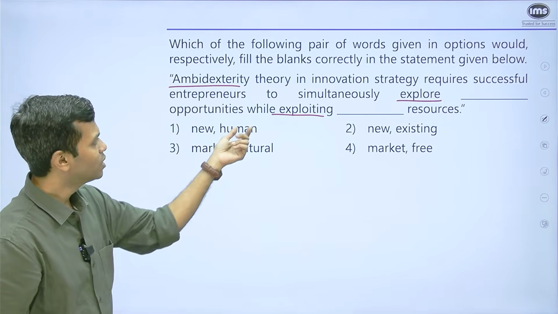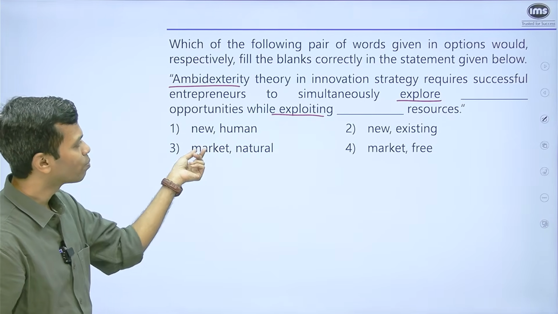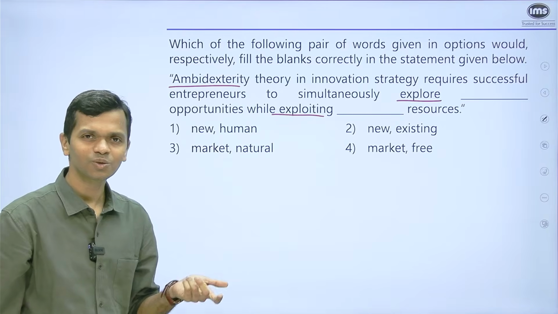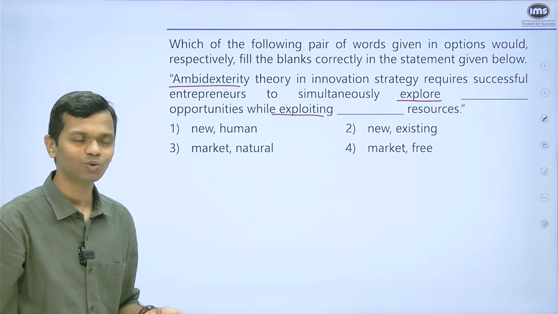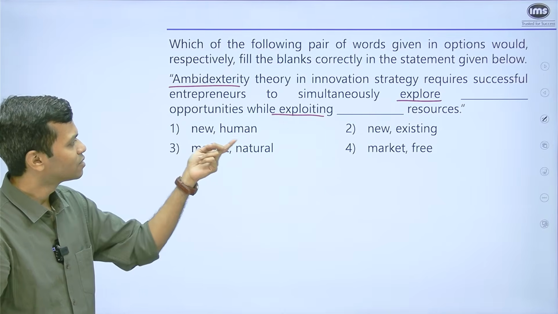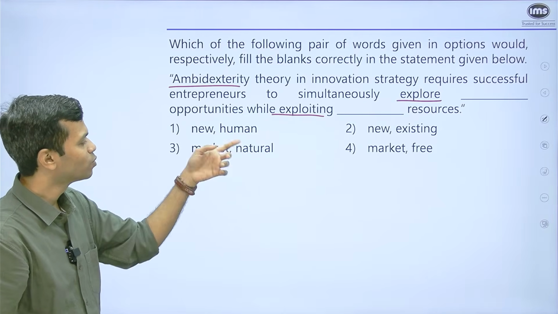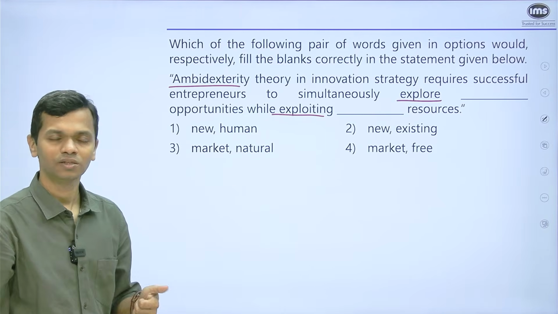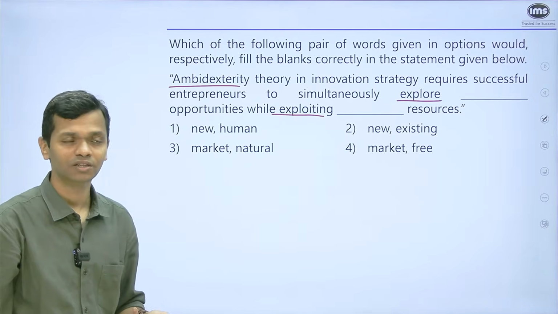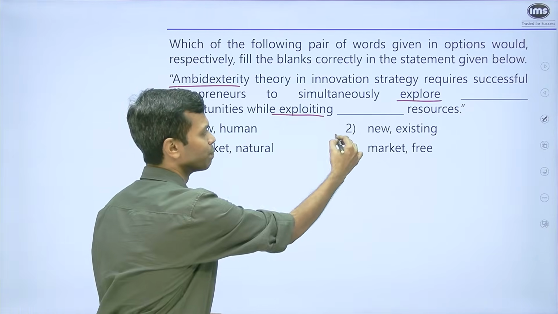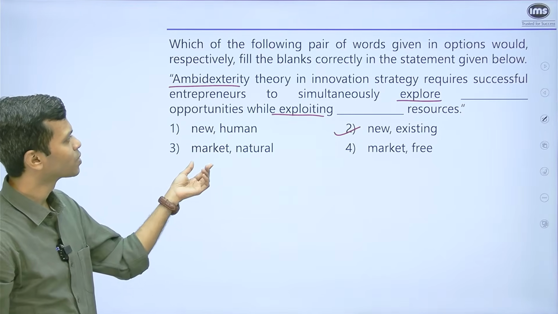So will it be to simultaneously explore new opportunities while exploiting human resources? I mean, exploiting human resources, is that something that you would want to do? No. The second option says explore new opportunities while exploiting existing resources. This is good because existing resources can be, say, technology, can be infrastructure that you have, etc. So this looks good. But we'll read the next option also.